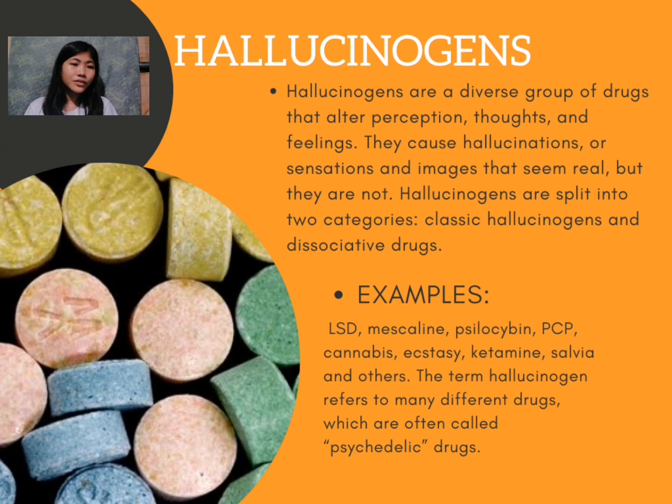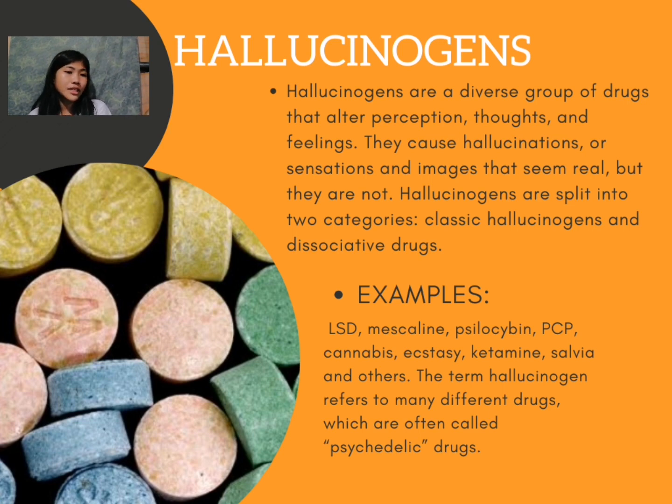Third is hallucinogens. They are a diverse group of drugs that alter perception, thoughts, and feelings. They cause hallucinations, or sensations and images that seem real but are not. They are also split into two categories, which are classic hallucinogens and dissociative drugs. These are examples of hallucinogens: LSD, mescaline, psilocybin, PCP, cannabis, ecstasy, ketamine, salvia, and others.